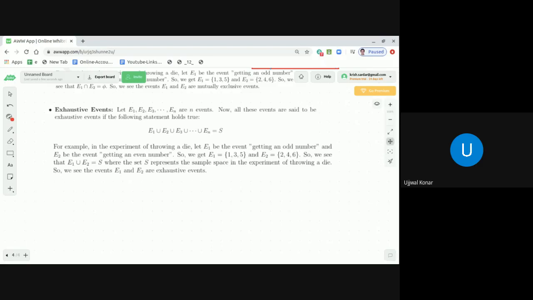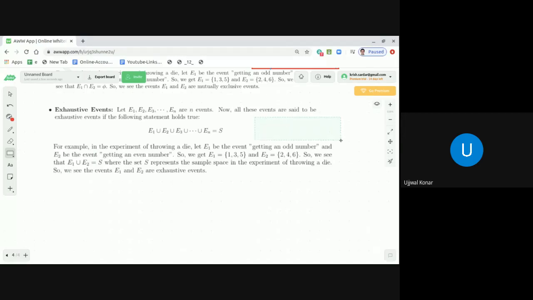That means it is not possible to find any other event whose element does not belong to any of E1, E2 up to En. So how can we make a symbolic representation of this? Let me show you, dear students, so that you get a fair idea.